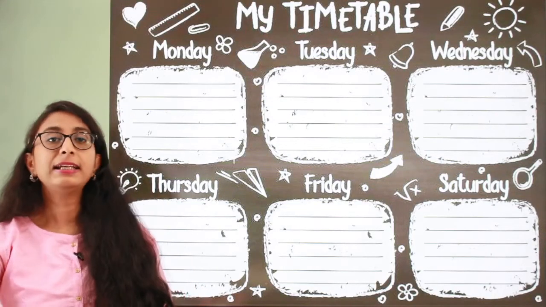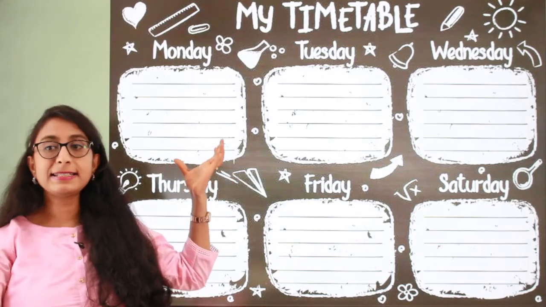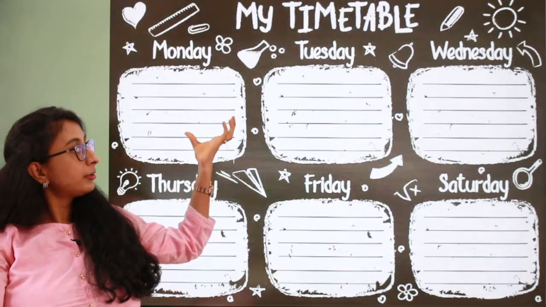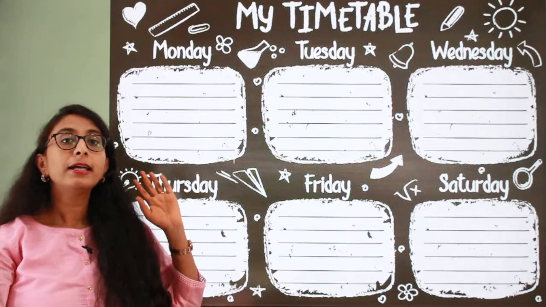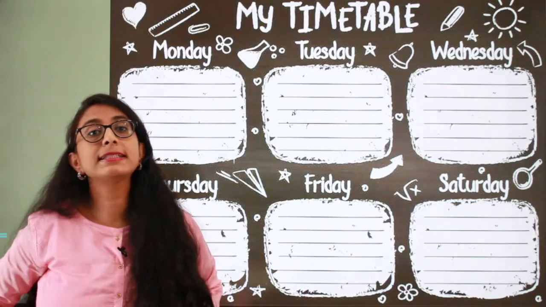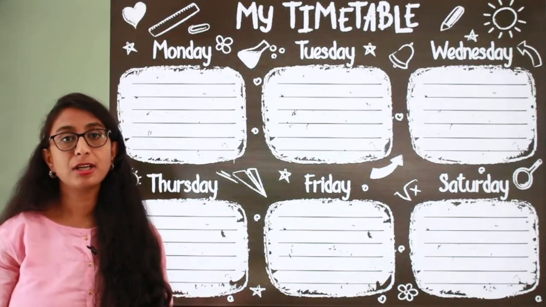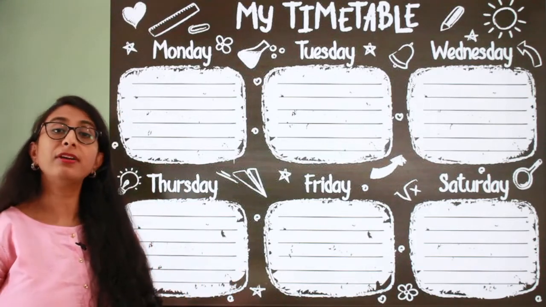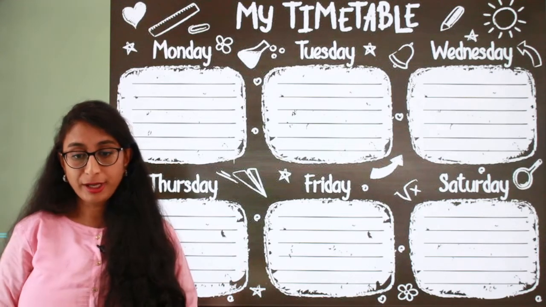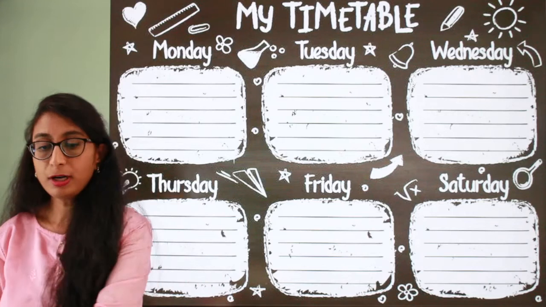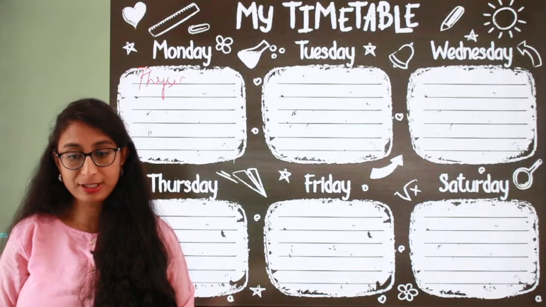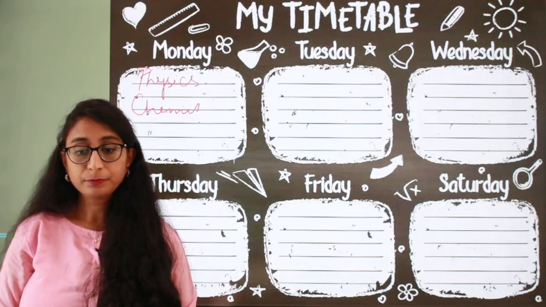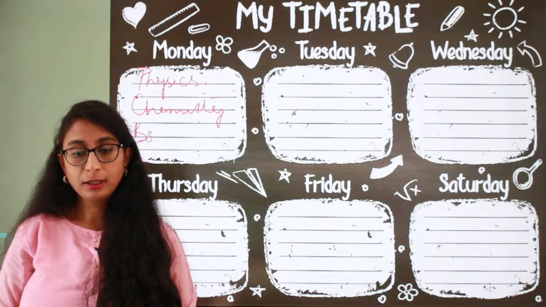So, within the timetable also, say you have a chart like this wherein you have allocated different spaces for different days of the week, Monday, Tuesday, Wednesday, and so on. You have to keep in mind that please do not study one single subject at a stretch, be it physics or chemistry or biology or even botany or zoology. Say if you are going to make a timetable for Monday, right? So you have to take one topic from physics, one topic from chemistry, one topic from botany, and one topic from zoology.